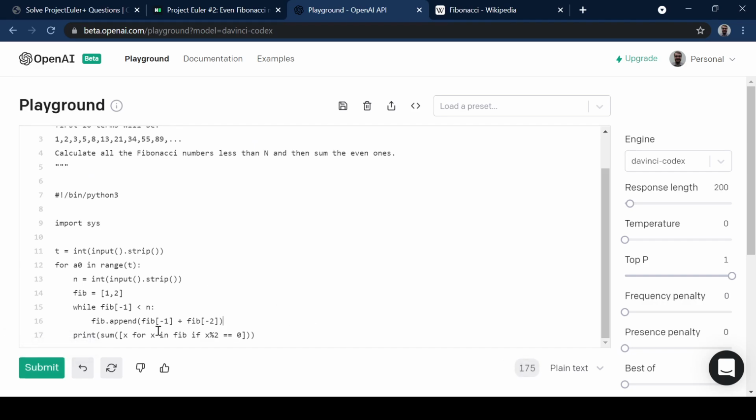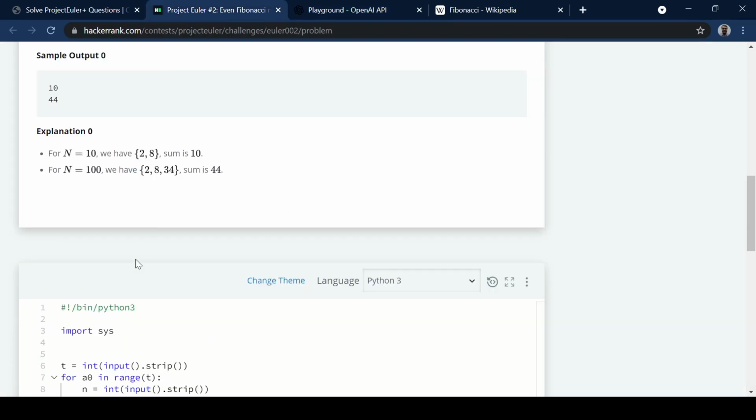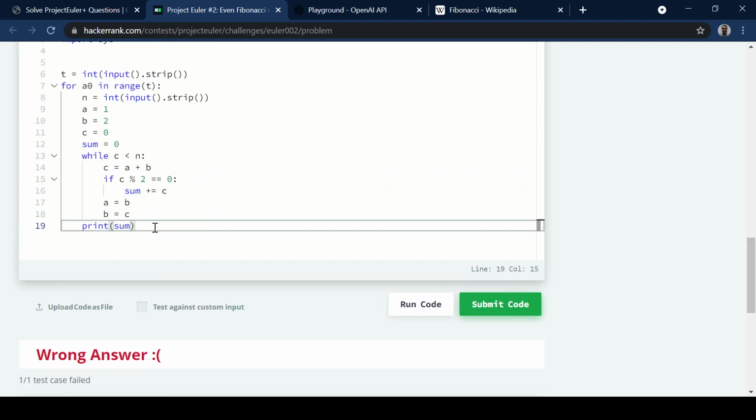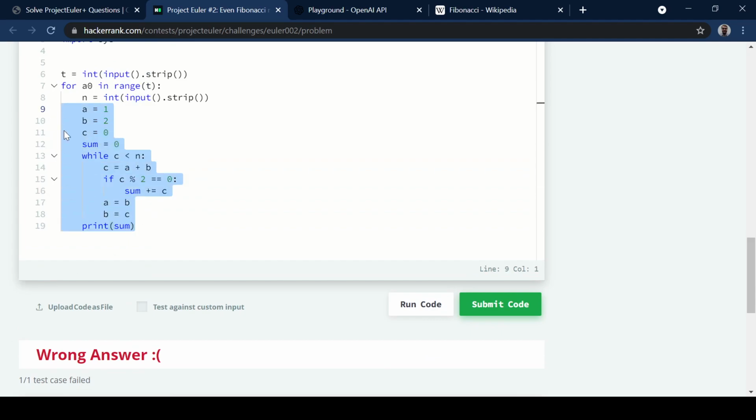Okay, so now what it's done is it said, okay, I'll start with some list with 1 and 2 in it, and then I'll check if the last one is still less than n, and if it is, I will add on another Fibonacci number. So I'll take the last one and the second to last one, in this case it'll be 2 and 1, and then I will check the sum and add all the even ones. So let's see if this is better. So it's generating the sequence first, properly, and then summing up, checking whether the numbers are even. So let's see if that works better.